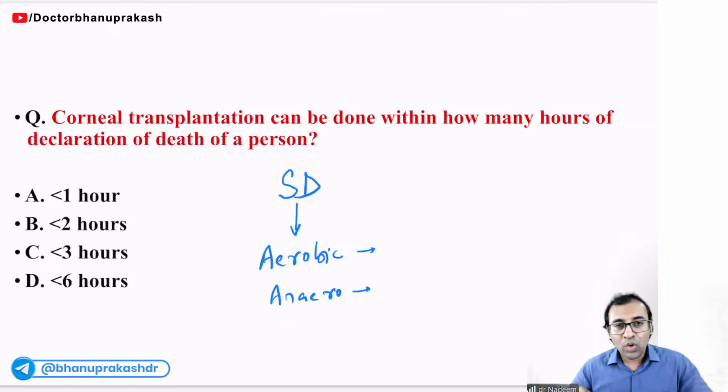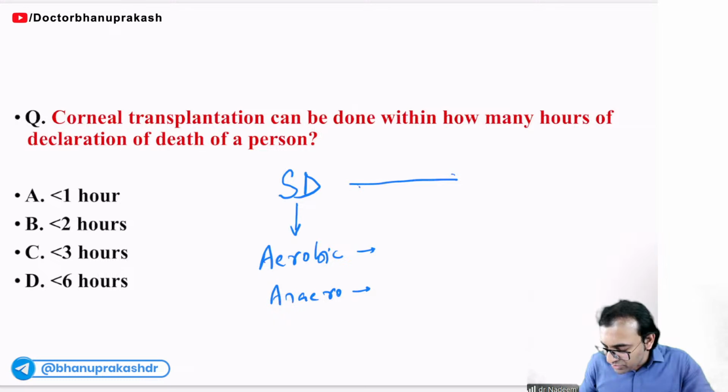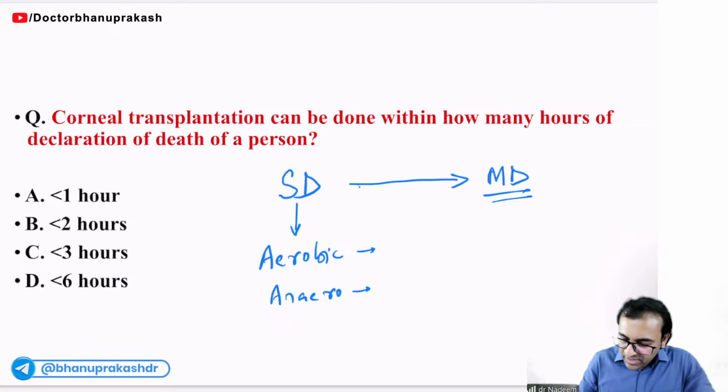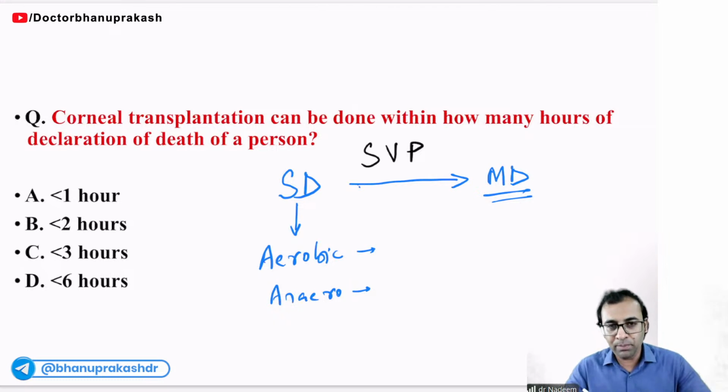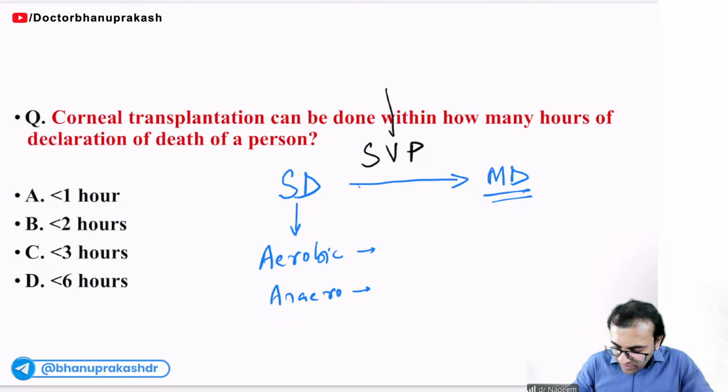After a few minutes to few hours, each and every cell of the body will be dead. Now it will be called molecular death. Period between somatic death and molecular death is called supravital period. During this period, we can harvest the organ for organ transplantation.